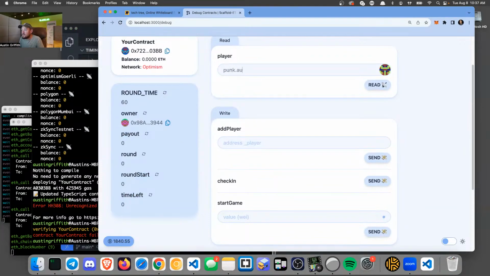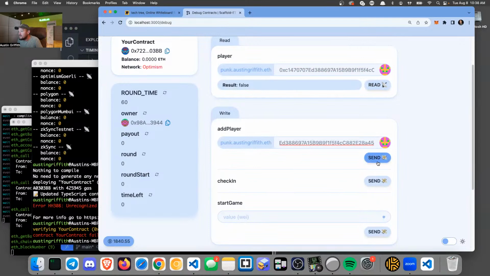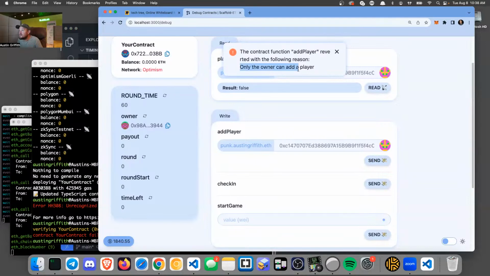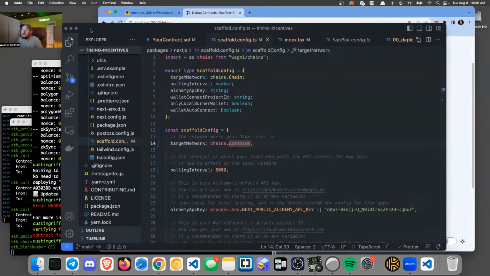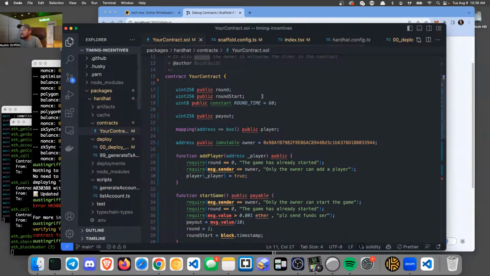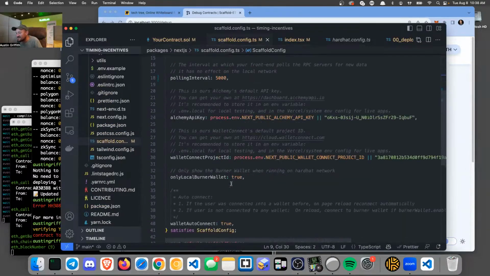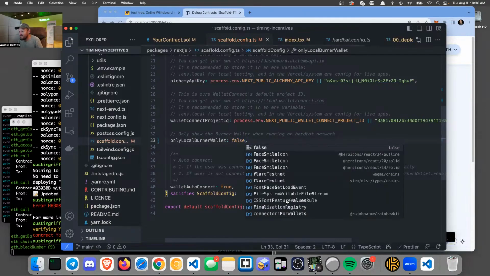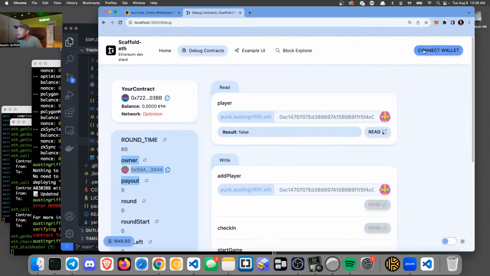Let's tell punk.austingriffith.eth that he can join, right? Okay, let's add him. It's going to cost me money, right? Only, wait, who was that? Only the owner can, oh, dang it. Oh no. Okay. We have to allow burner wallets. So I deployed the contract with the burner wallet as the owner, which is cool. We'll just set this to false. That will let me disconnect this and have my burner wallet. Cool.